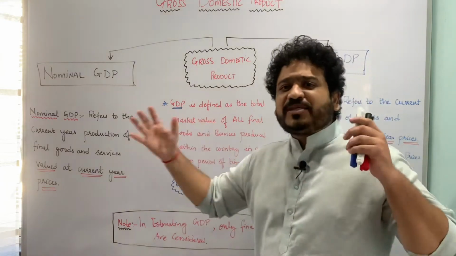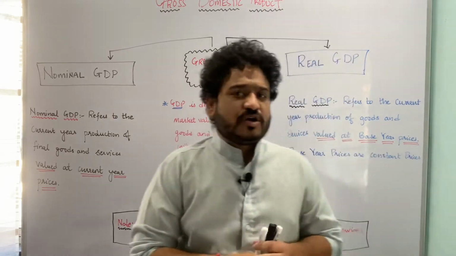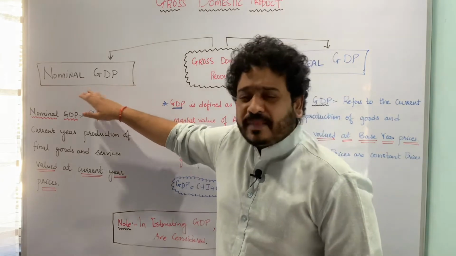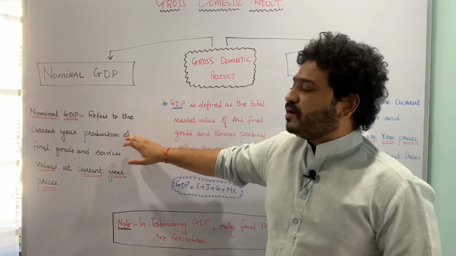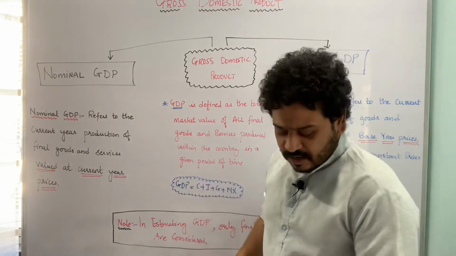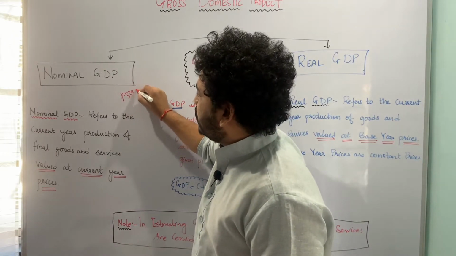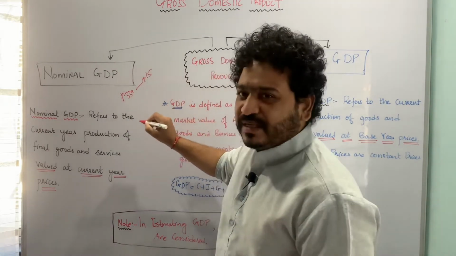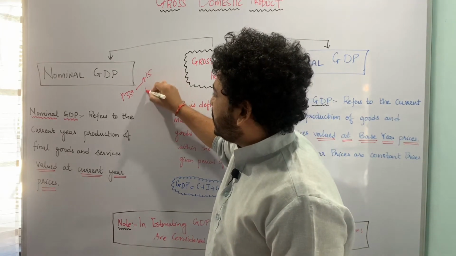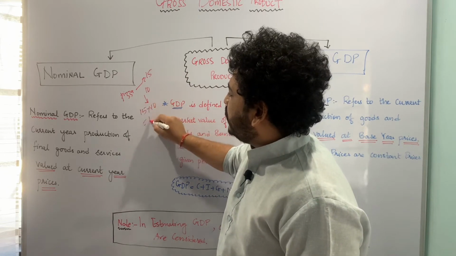Now there are two different perspectives to understand GDP. One is called the nominal GDP and the other is called the real GDP. Let us first look at what nominal GDP means. Nominal GDP refers to the current year production of goods and services valued at current year prices. For example, I am producing 15 units of pizza in this particular year, and the price of pizza per unit is say 10, and therefore the total value will be 15 into 10, and that will amount to 150.